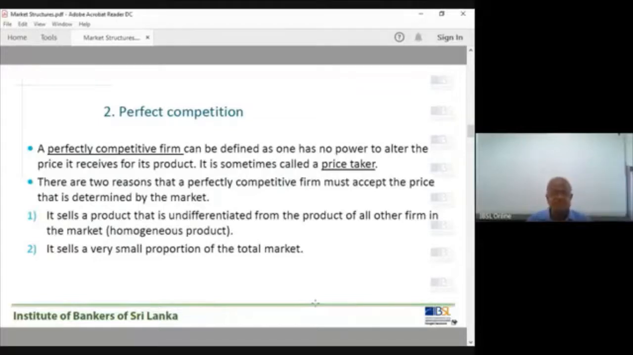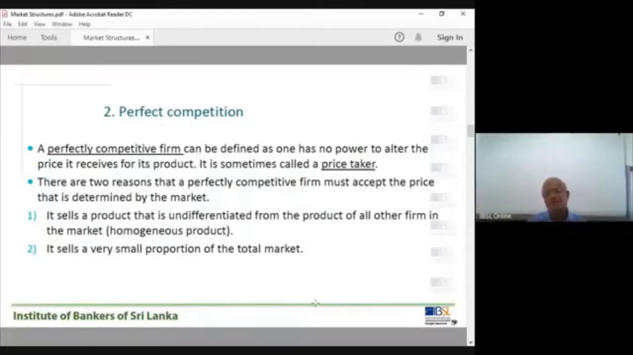Why is that? There are two reasons that a competitive firm must accept the price that is determined by the market. Overall price is determined by the market, demand and supply. Suppose there are 100,000 consumers and 5,000 suppliers, the interaction between demand and supply curves determines the market price, the industry price. This one firm takes that price and makes the decision with regard to the quantities to be produced, right? Then it becomes a price taker. They have to accept the price determined by the market, the interaction between demand and supply.